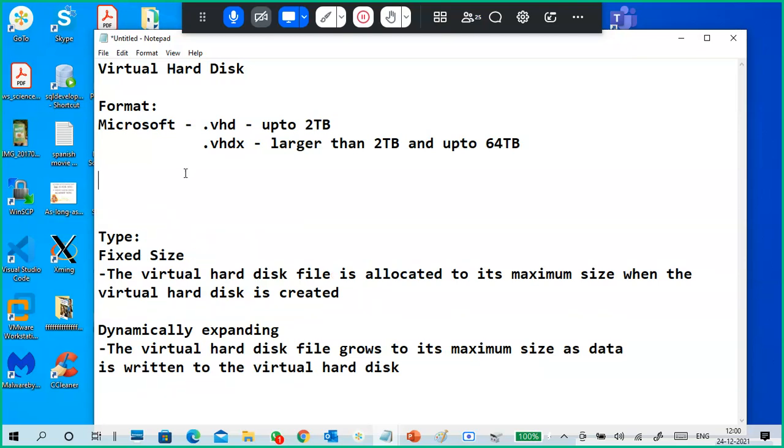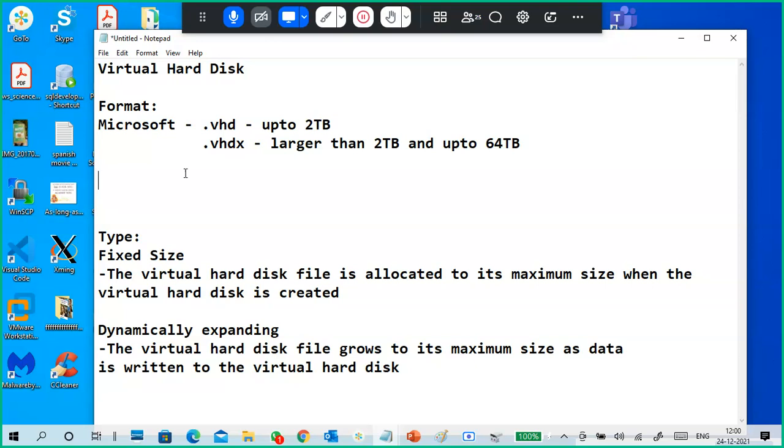As formats, VHD and VHDX are Microsoft formats. If you are using Windows 10 or Windows Server, you will get VHD and VHDX formats. VHDA and VHDS are also there, but I'm not going into that one.